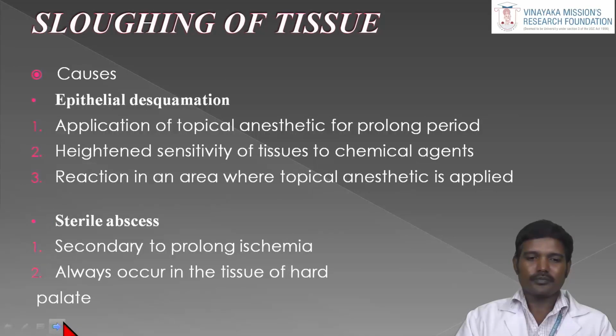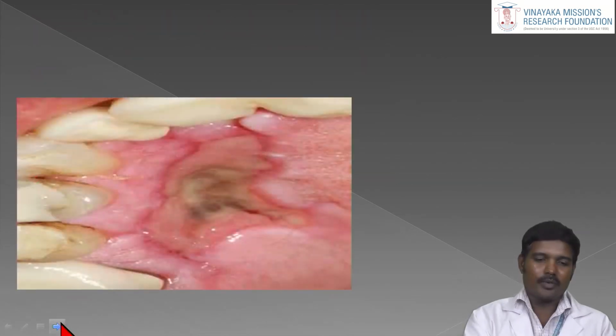Then sloughing of the tissue is caused by epithelial desquamation. Application of topical anesthesia for a prolonged period may cause epithelial desquamation, or heightened sensitivity of the tissue to chemical agents, a reaction in the area where topical anesthesia is applied. It also causes sterile abscess, secondary to prolonged ischemia, as occurs in the tissue of the hard palate. We mainly see this in the hard palate region because of the more intense vasoconstriction, since we are adding epinephrine. So we can see this kind of lesion.